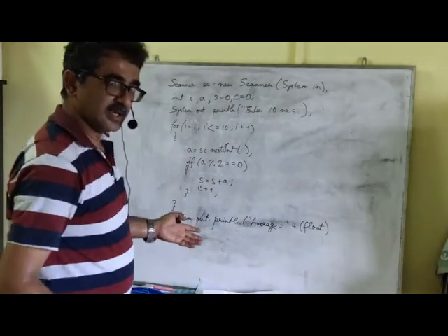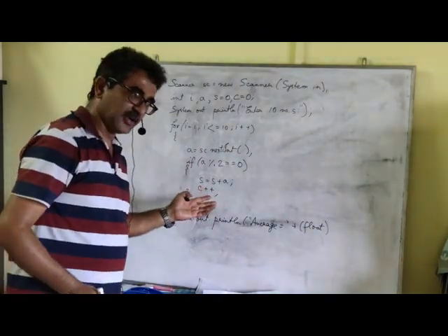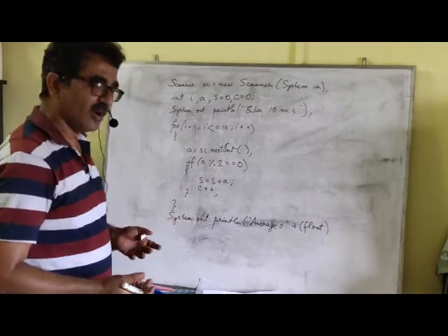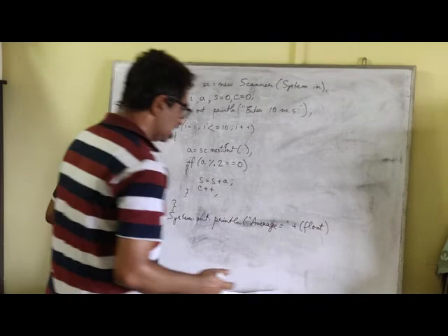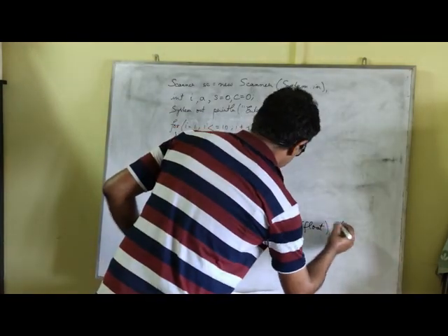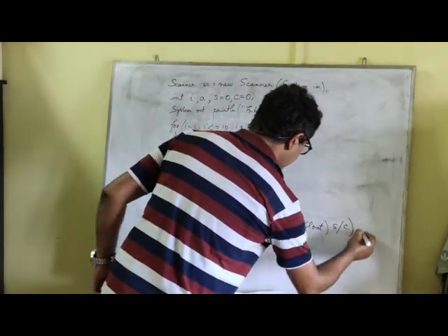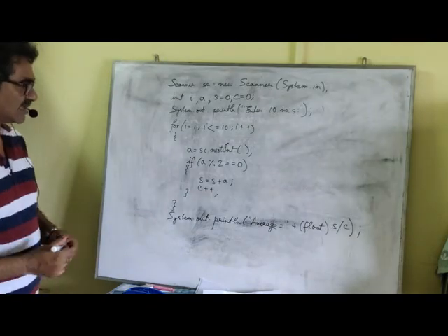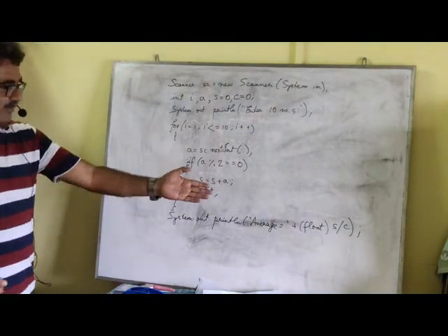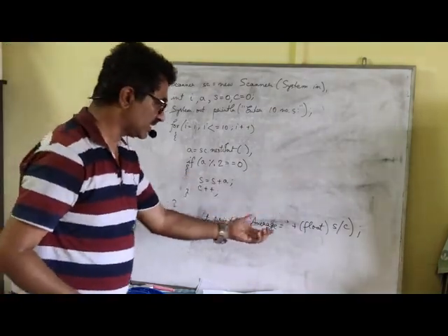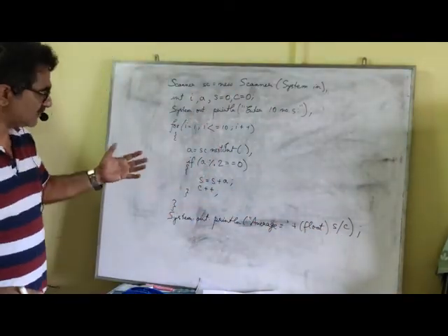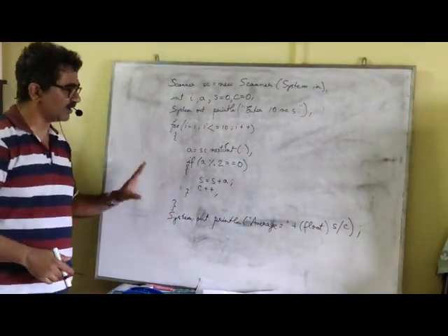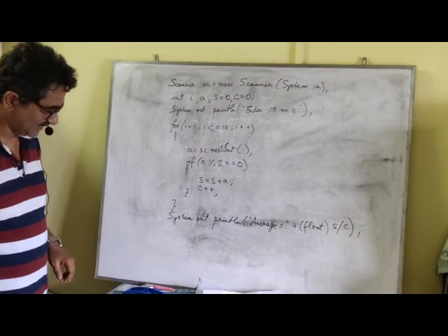Otherwise, you may not get the answer in decimal point, although there is a possibility of getting the average in decimal point. So please keep that in mind. Whenever we divide, we will not forget the typecasting. So this is what we do: float typecasting s divided by c. Or you can store this into a float type variable and ultimately print that variable. So it's that simple, this particular program. You can see it's quite simple, isn't it?